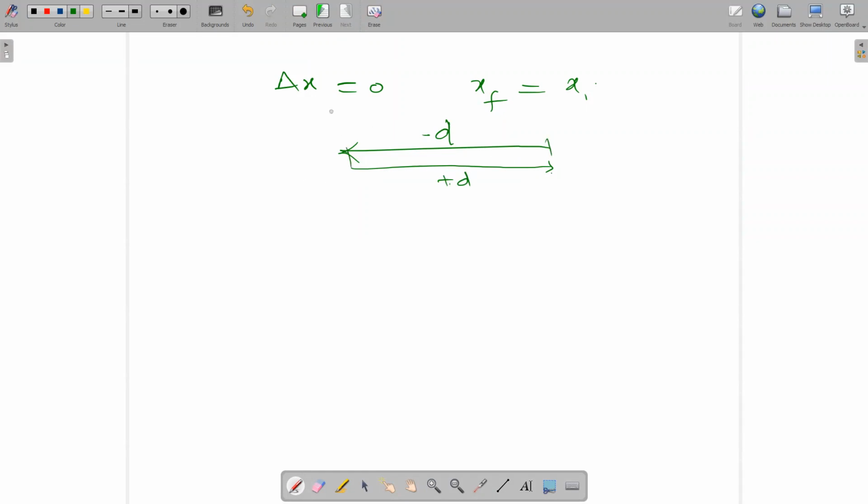So what will be the displacement? Delta x means displacement here. So what will be the displacement? The displacement will be 0.